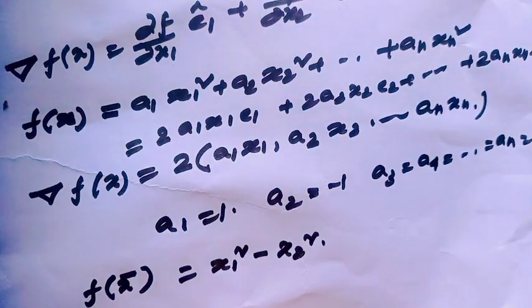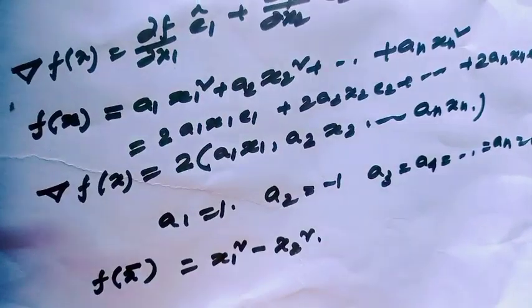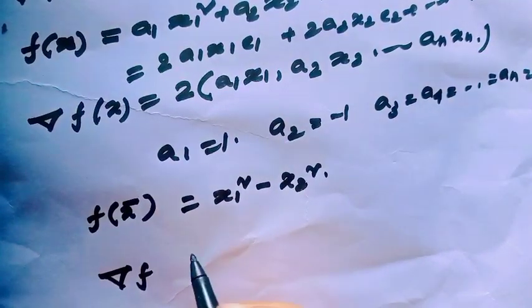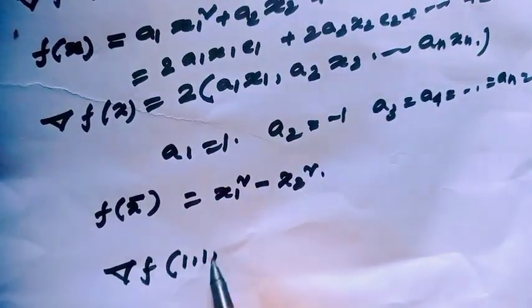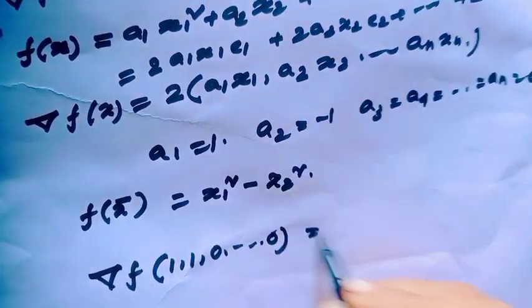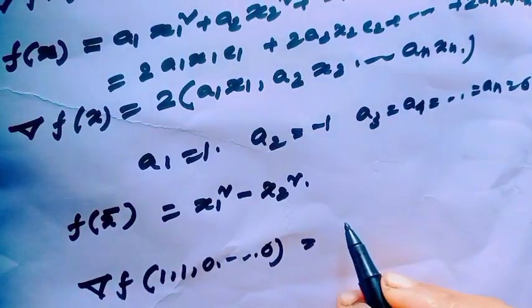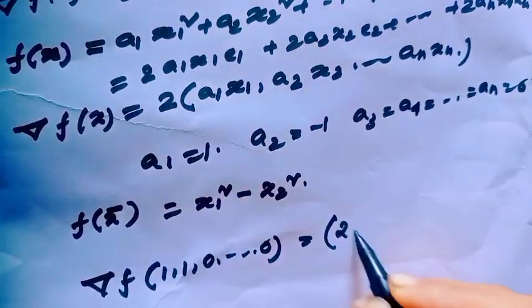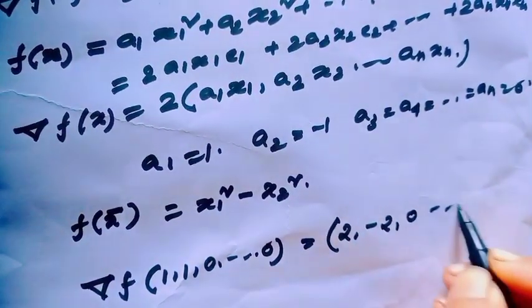Then gradient of f(x), if we take the particular point (1, 1) and the other coordinates 0, would be just 2, minus 2 and the other coordinates 0.